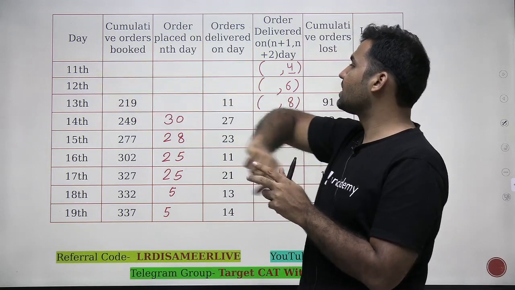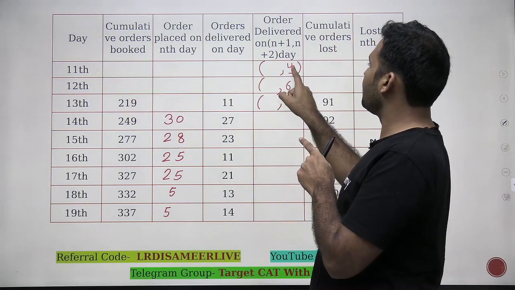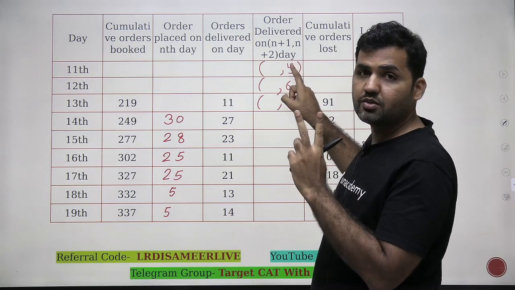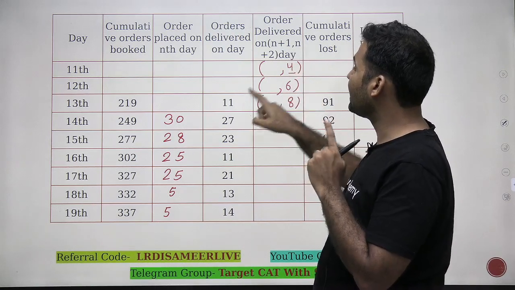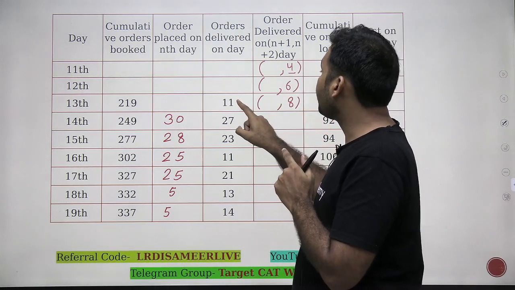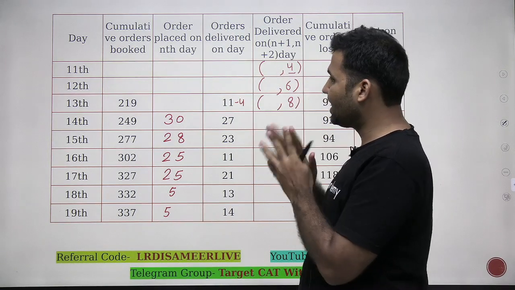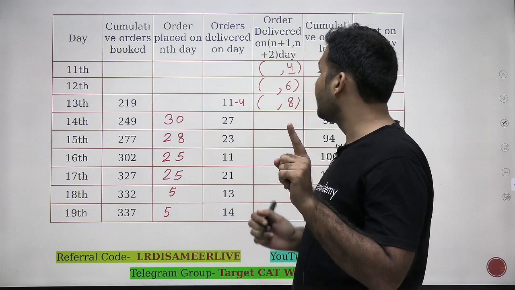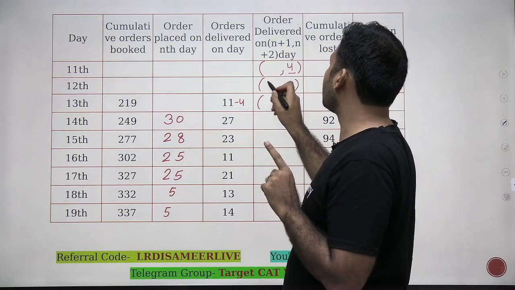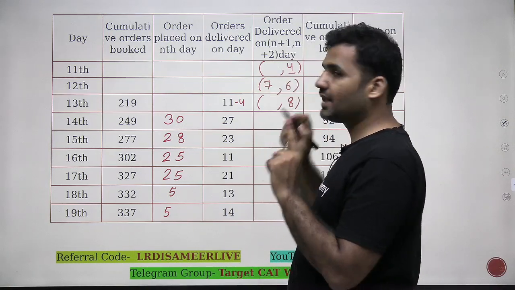Out of all the orders that I'm placing on 11th, four orders are taking 2 days. That means these four orders are delivered on 13th. So can I say that out of 11, four are the orders of 11th? So can I say that the rest of the seven orders must be of 12th?